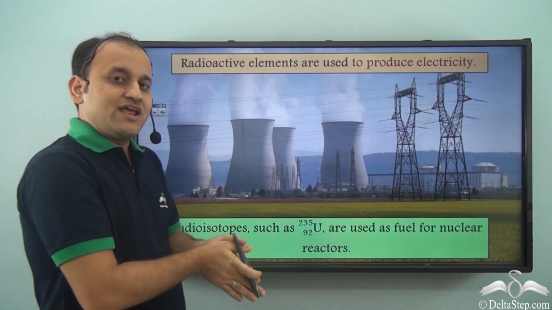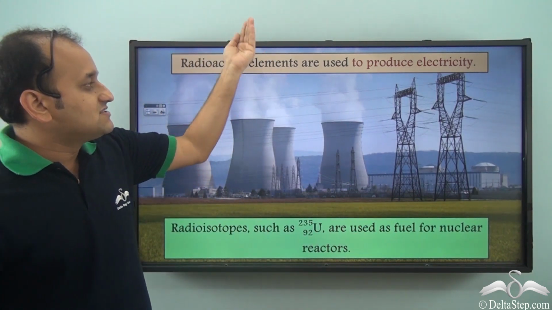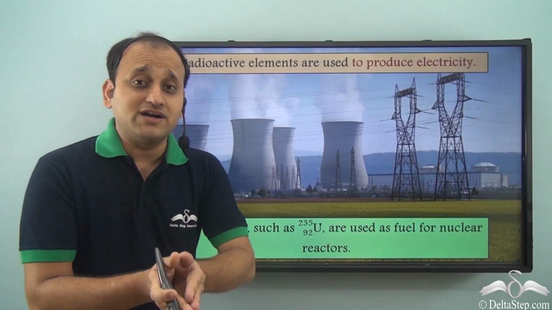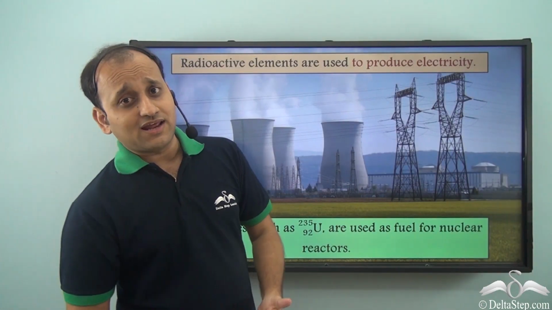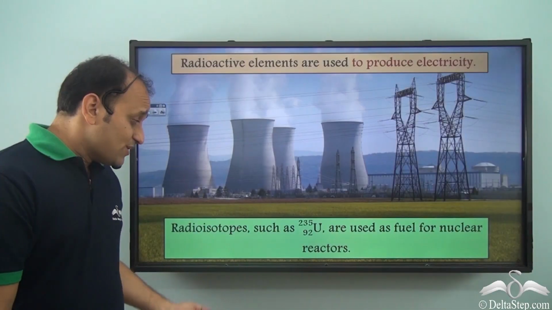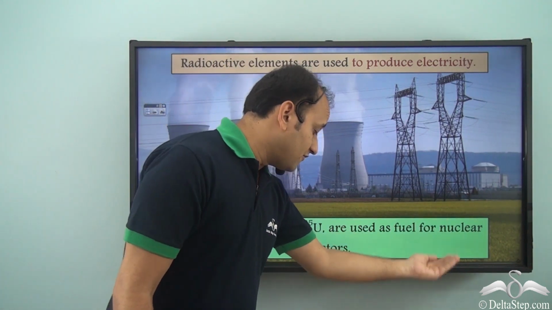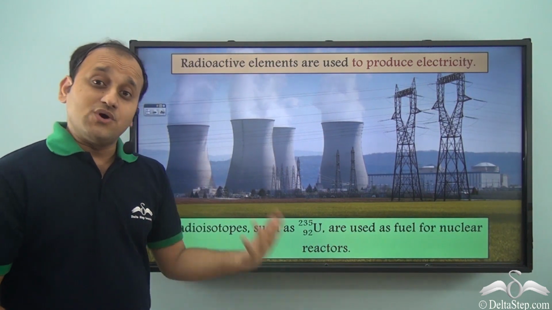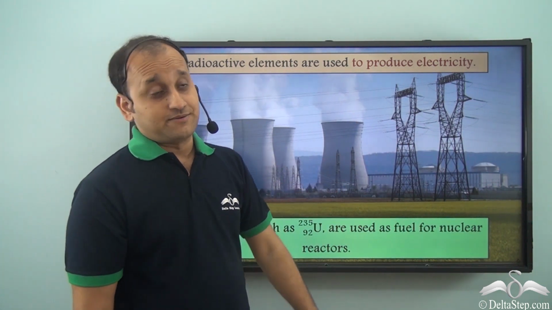Now another very important application of radioactivity is that radioactive elements are used to produce electricity. Now what is the source of this particular electricity? Well, radioisotopes such as uranium-235 are used as fuel for nuclear reactors. So again, radioactive elements also help us produce electricity.